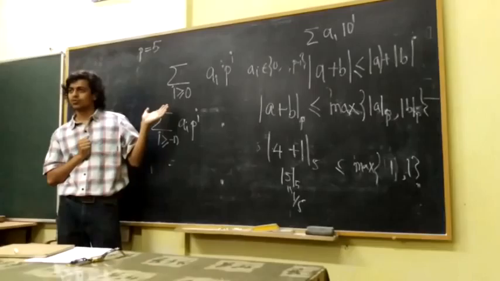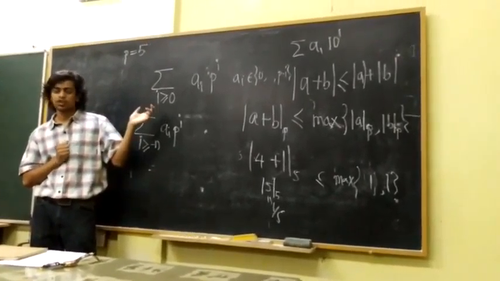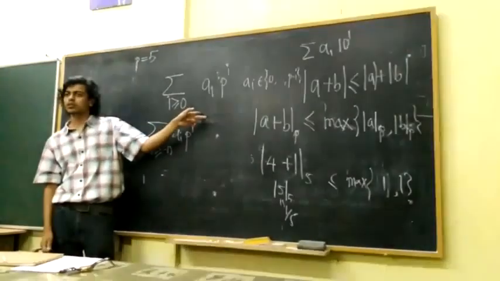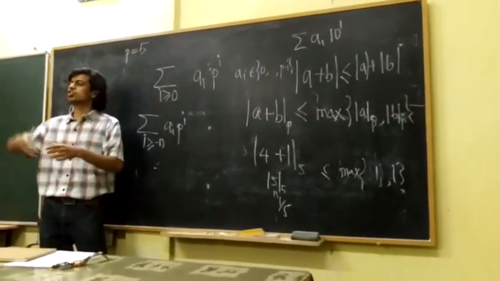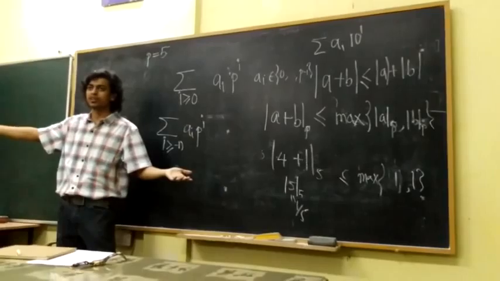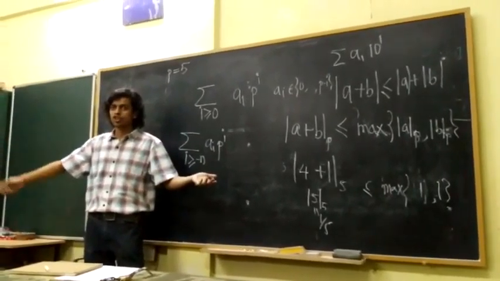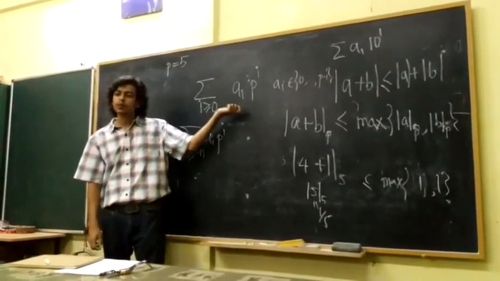When you write integers to the base p, your sum has to be finite. Why? Because if you take a bigger power of p, it's a huge number. You're going very fast to infinity. Here, if you add a very big power of p,